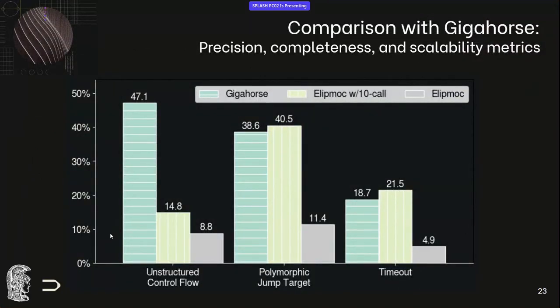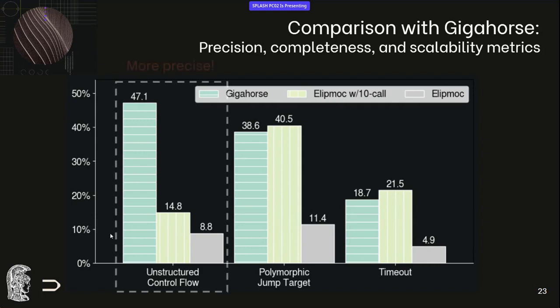So for comparing against Gigahorse, we did it at a few points, like these are some of them. In the paper, we have more. We used Gigahorse, Elipmoc, and a second invocation of Elipmoc, which uses the same context sensitivity as Gigahorse, and this helps us show and understand which of the benefit comes from the context sensitivity and what comes from the better private function inference algorithm.